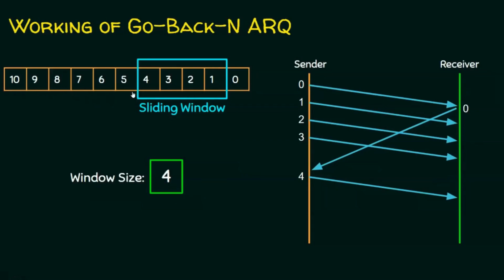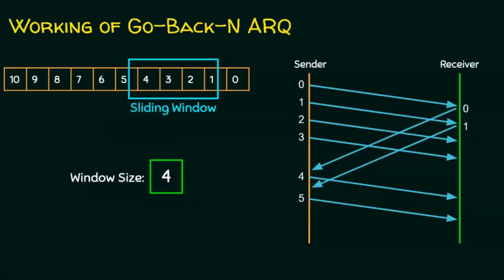What are these? These are frames that were sent by the sender and are still waiting for an acknowledgement. And what about these? These frames are not yet sent. The receiver will now acknowledge frame number 1. Let's assume there is an acknowledgement for frame number 1. When the sender gets it, it sends the next frame. What is the next frame? It's frame number 5. So the sender will send frame 5 and the window slides. Now let's assume the receiver is not acknowledging frame number 2. Why? Because either the frame is lost, that is frame number 2 is lost, or the acknowledgement is lost.